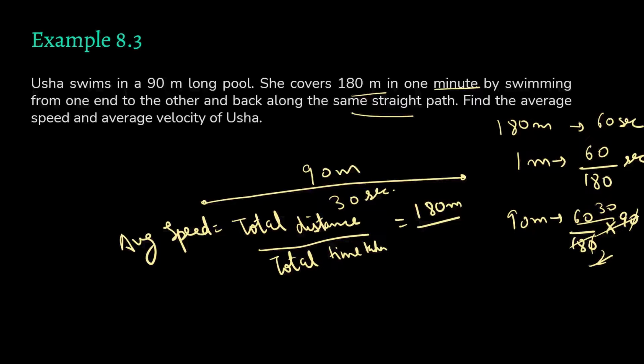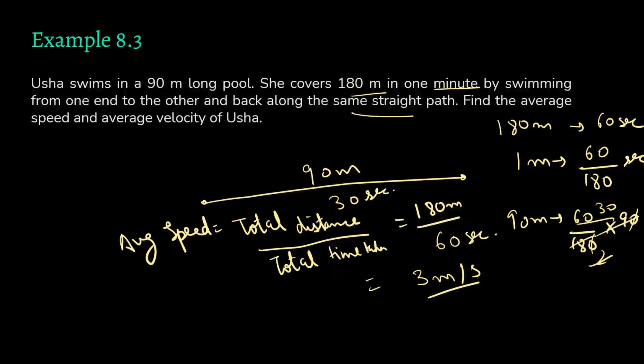She takes 1 minute for 180 meters, right? So she takes 60 seconds. So what is her average speed? It is 3 meters per second.